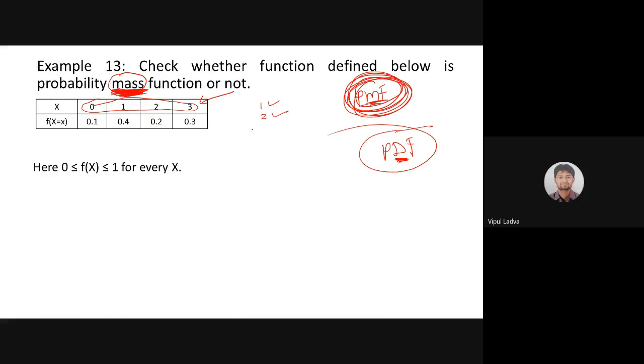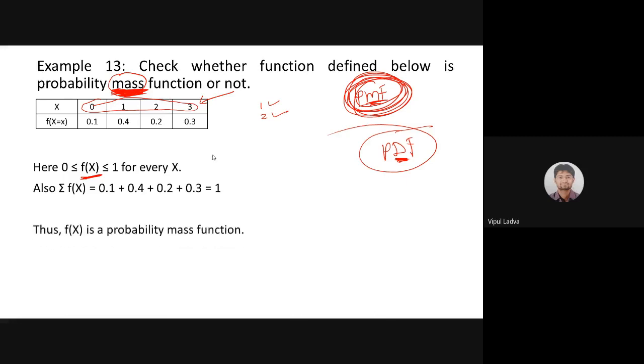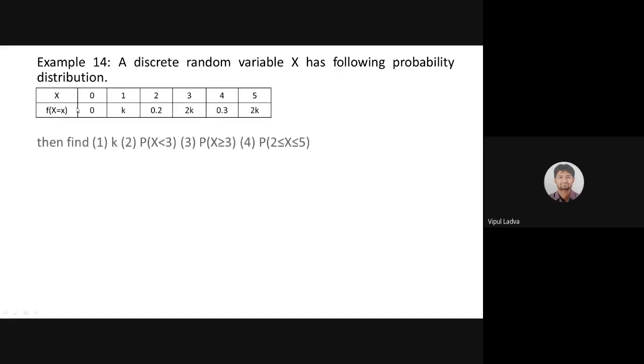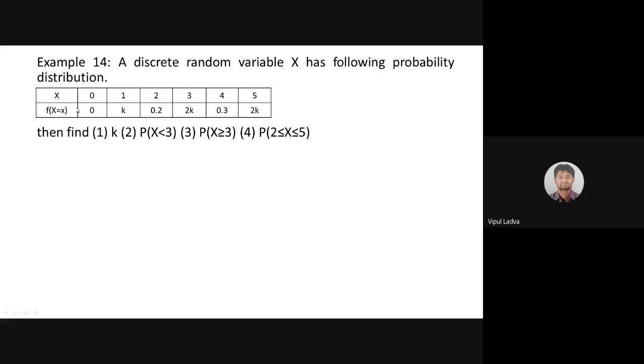Now for this question, it is very, very easy. Each and every probability is lying between 0 and 1. So the first condition is satisfied. And second, the addition of all those probabilities is 1. So both the conditions are satisfied. That means this f of x is a probability function. Instead of saying probability function, I am using probability mass function because x is discrete. Are we good? Hopefully. Now, I think I need to assign another question to you guys, and yes, this is a question for you.